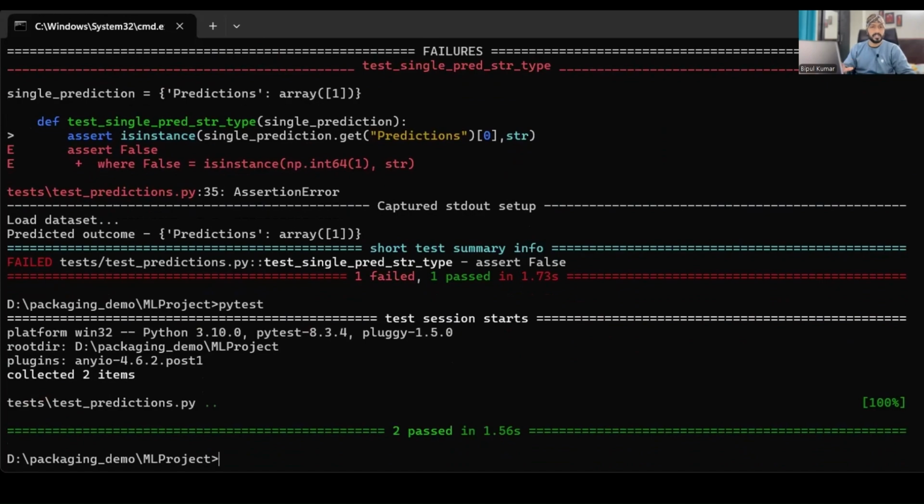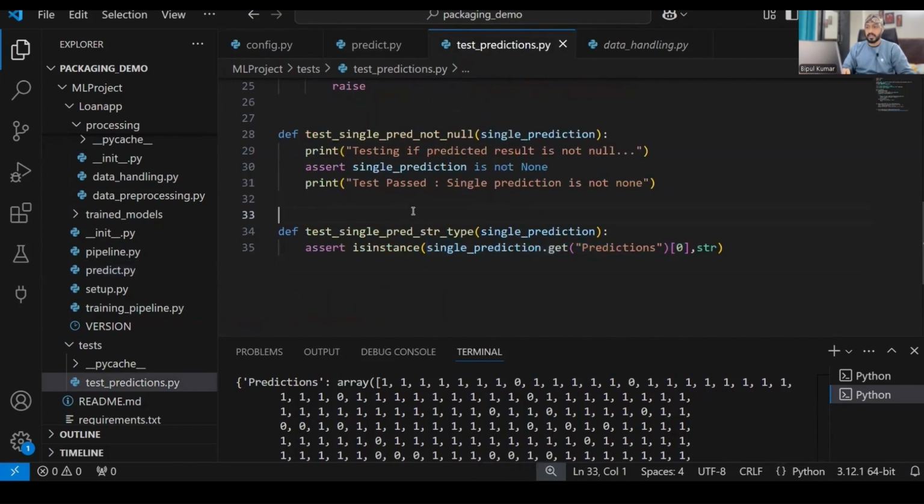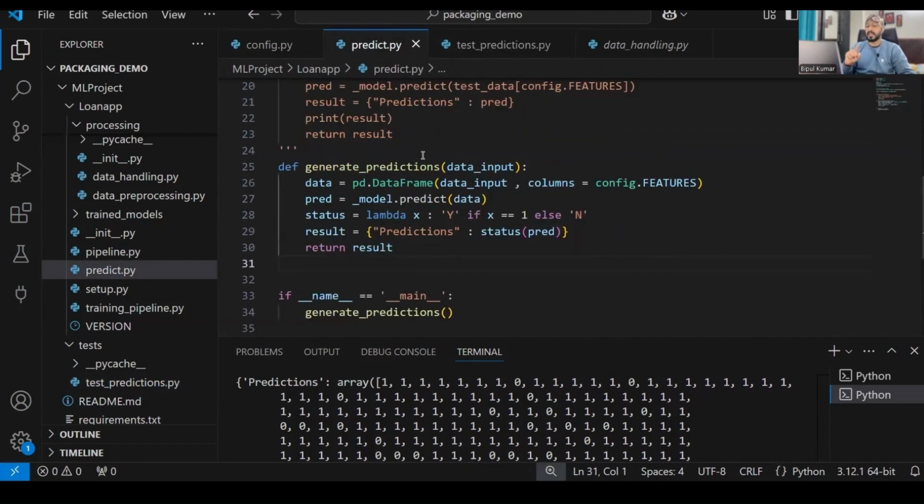All right. Both the tests passed over here, isn't it? So now if you see, both the test cases passed, right? Now, one more situation that we have to identify while writing a test case. Here we are testing that output is not null. We are testing that output is string, but we also need to check the first sample that we had used for the prediction. The first sample is generating 1 over here.